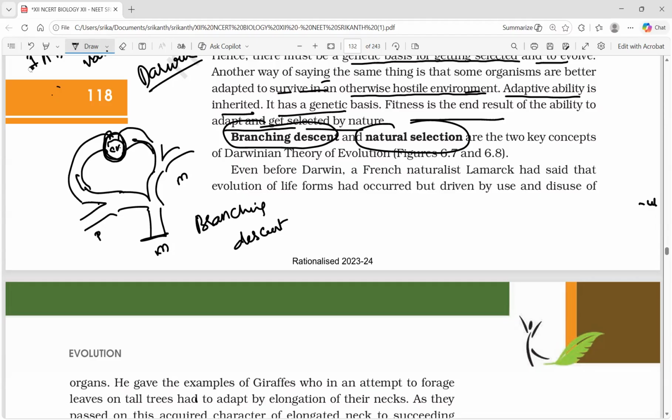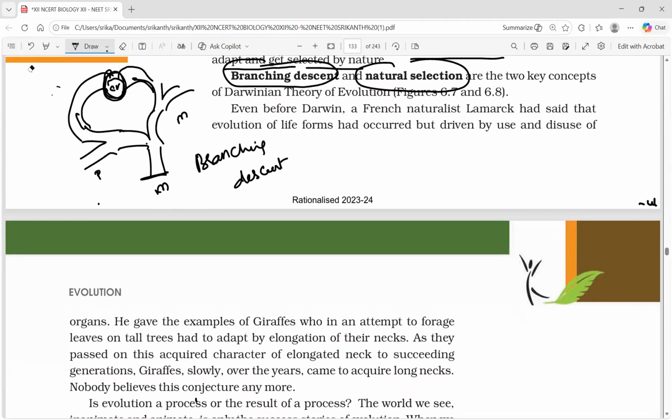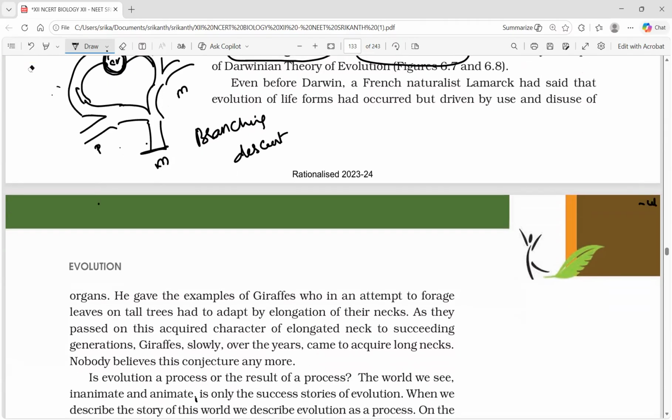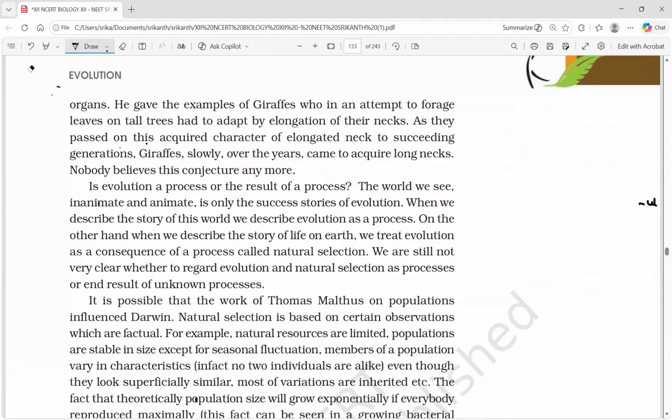Even before Darwin, a French naturalist, Lamarck, had said that evolution of life forms had occurred but driven by use and disuse. Lamarck's theory of use and disuse happened before Darwin. Lamarck's use and disuse principle. For use, he took the neck of the giraffe.